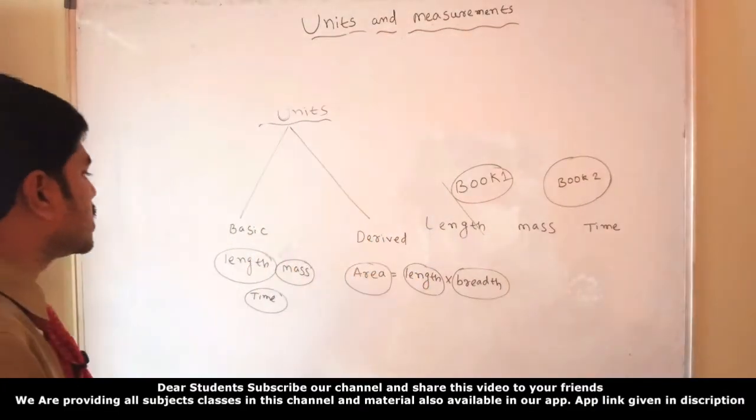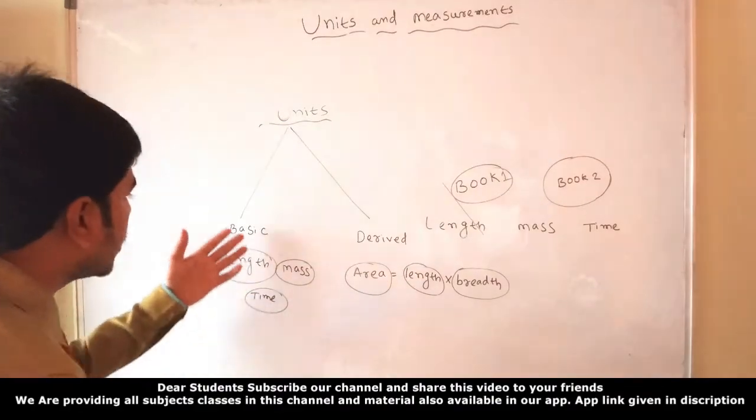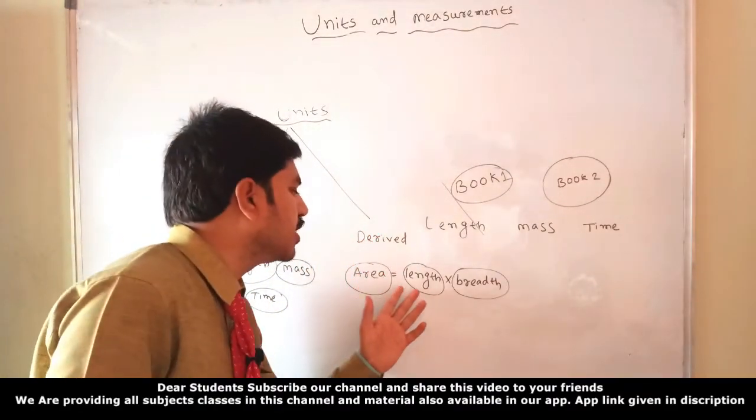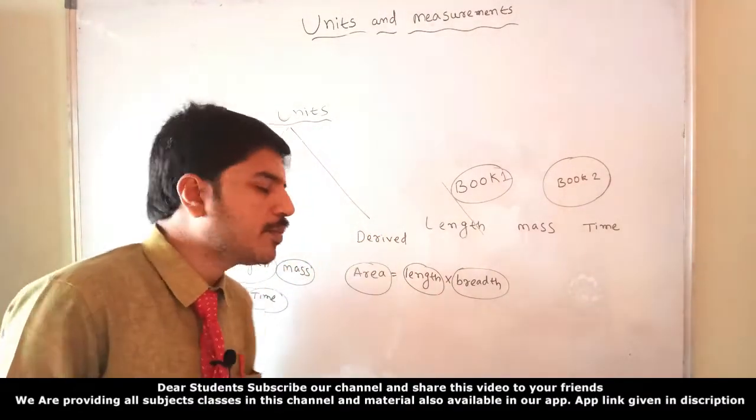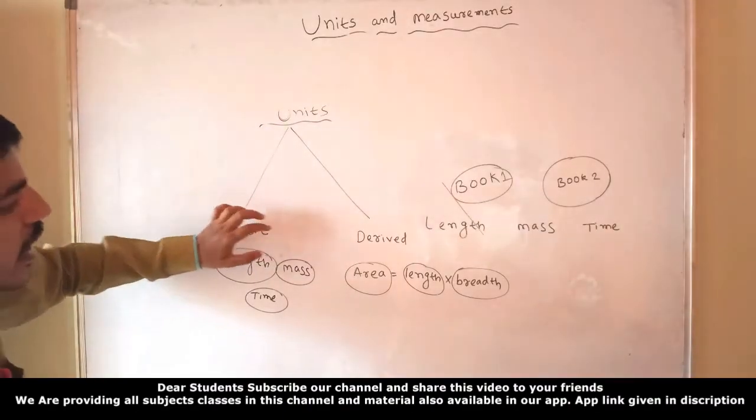So there are basic and derived units. Length, mass, and time are basic, and derived means, for example, area, which is length and breadth. In the same way as physical quantities, units also have two types: basic units and derived units.